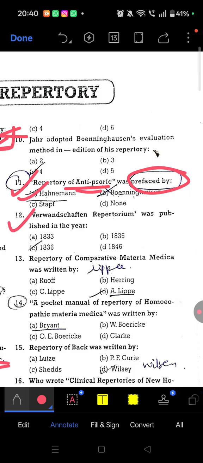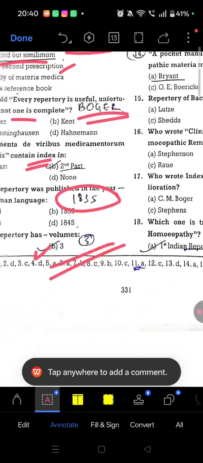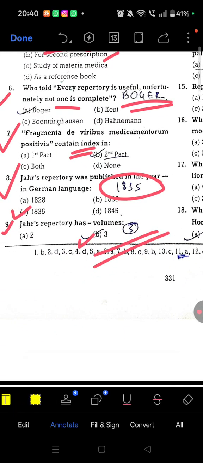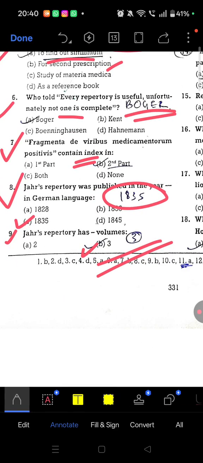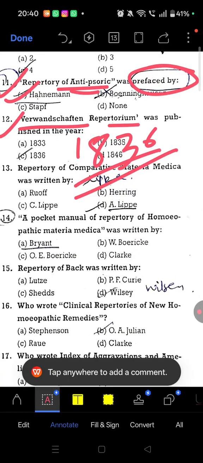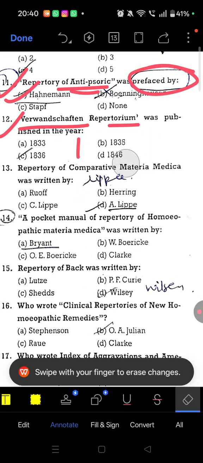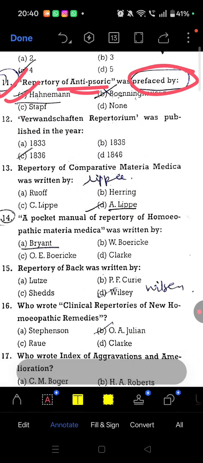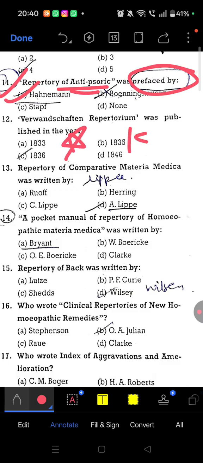Question number 12: Verwandtschaften repertorium was published in the year 1836. This question is repeatedly asked. Remember, Jahr repertory was published in 1835. Year is important. So Jahr repertory 1835, and this particular repertory was published in 1836. Star mark this question. Question number 12 is very important and frequently asked in the exam. 1836 is the right answer.